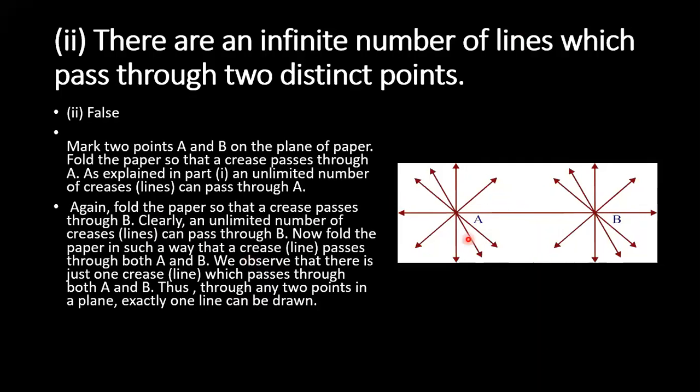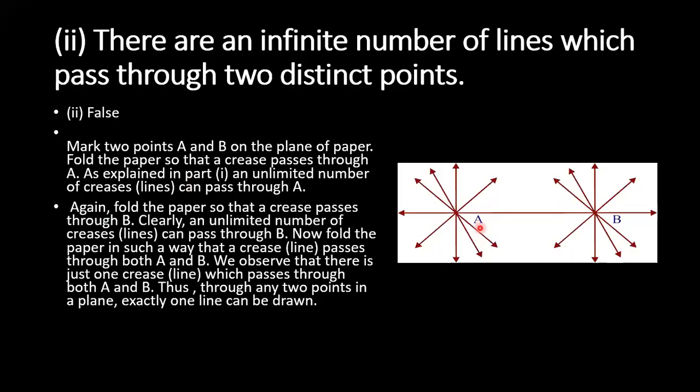I'll just explain this diagram, children. Mark two points A and B on a plain sheet of paper. Fold the paper. This activity you can try at home. Fold the paper so that a crease passes through A, as explained in part 1. An unlimited number of creases or lines can pass through this point A. Through point B also, we can draw many lines.